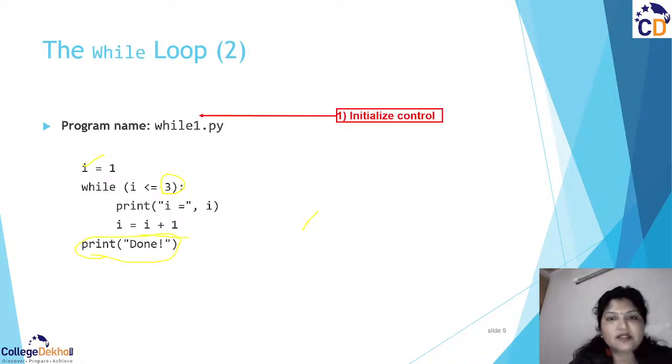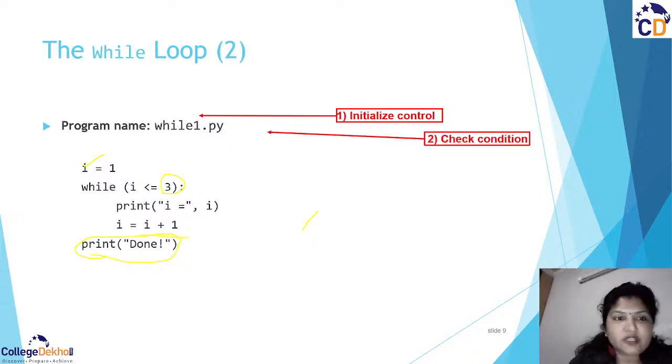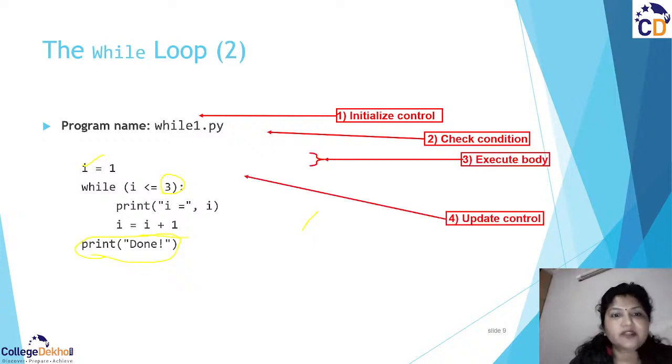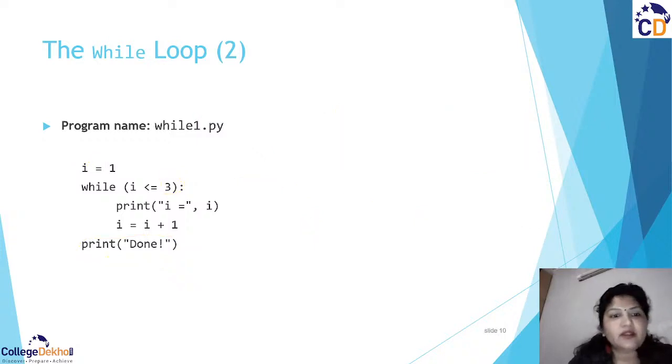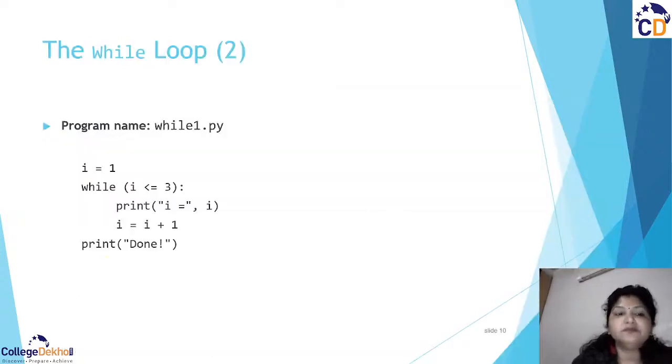So let us see what the parts of this are. In this, first we initialize it, then it checks the condition, then it executes the body, then it updates the control, and it keeps going until your condition is satisfied. It is going to print the values of I, and after that it is going to print done or finish. You may write any comment.